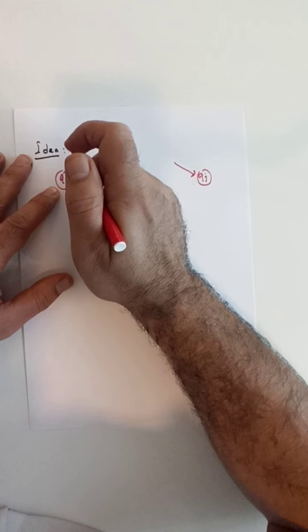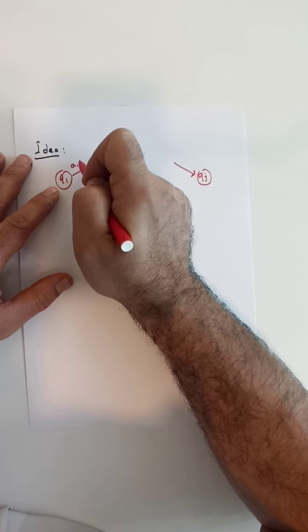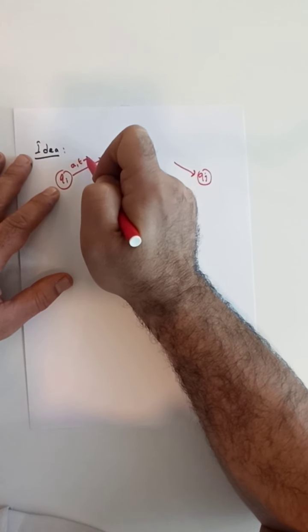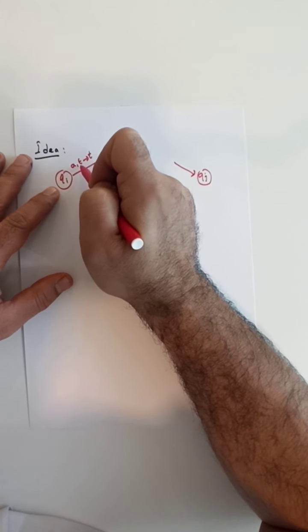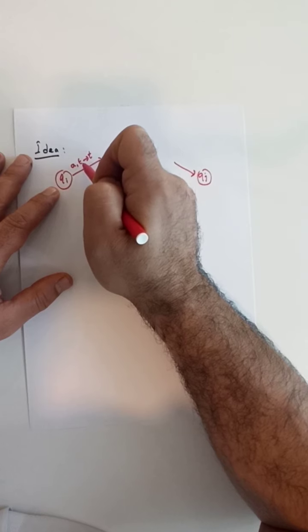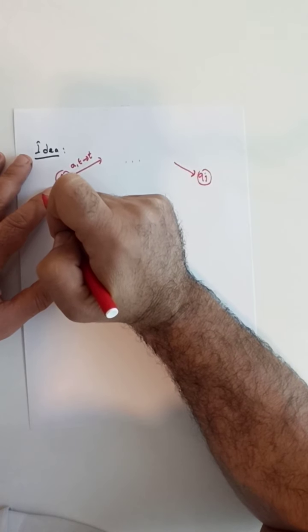So this transition will look something like: a, epsilon to t, where a is the input symbol that is consumed, epsilon is popped, and t is pushed.